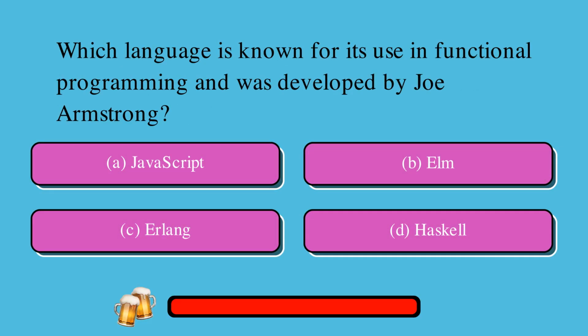Which language is known for its use in functional programming and was developed by Joe Armstrong? A, JavaScript, or B, Elm, or C, Erlang, or D, Haskell? The correct answer is C, Erlang.